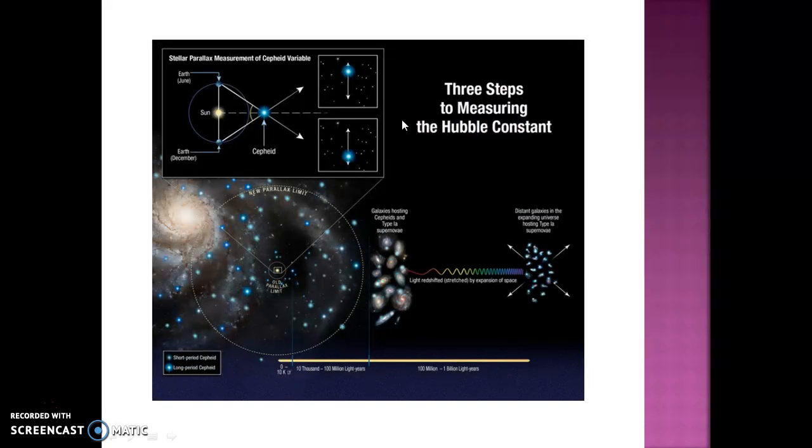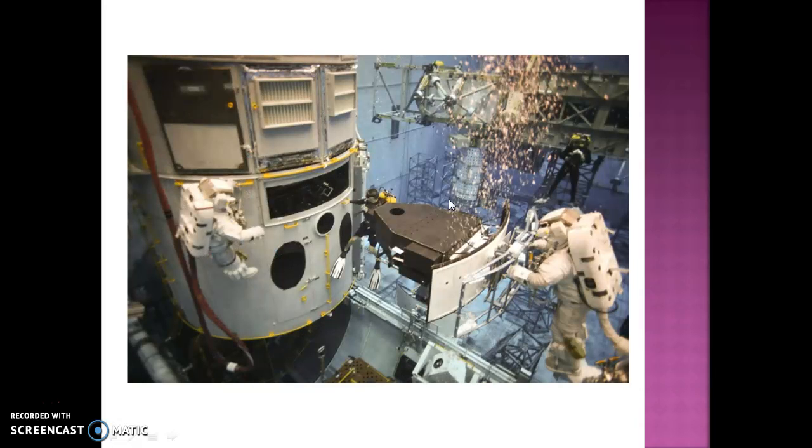Now, there's three steps that the astronomers use to measure the universe's expansion rate, the Hubble constant, which is used to measure accurate distance of galaxies near to far from Earth. This is the stellar parallax, and this is the old parallax limit, and this is the new parallax limit, and the light redshift by expansion of space.